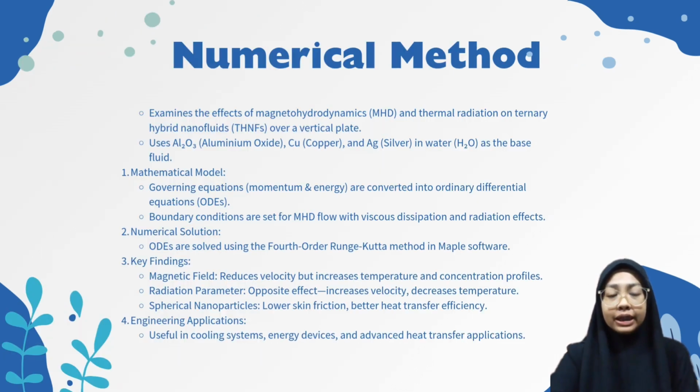For the numerical method, the study examines the effects of magnetohydrodynamics and thermal radiation on ternary hybrid nanofluids over a vertical plate, using aluminium oxide, copper, and silver in water as the base fluid. For the mathematical model, the governing momentum equations are converted into ordinary differential equations. Boundary conditions are set for magnetohydrodynamic flow with viscous dissipation and radiation effects. Numerical solutions of the ODEs are obtained using the fourth-order Runge-Kutta method in Maple software.